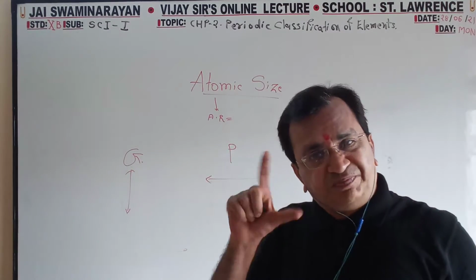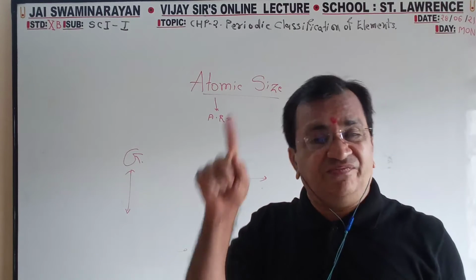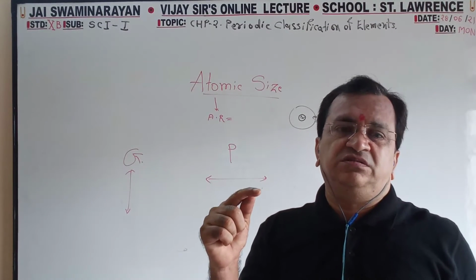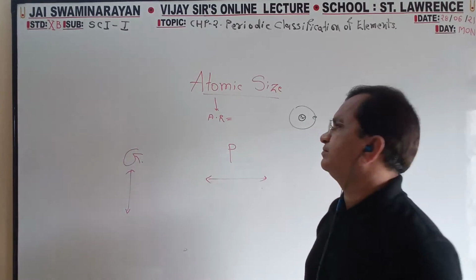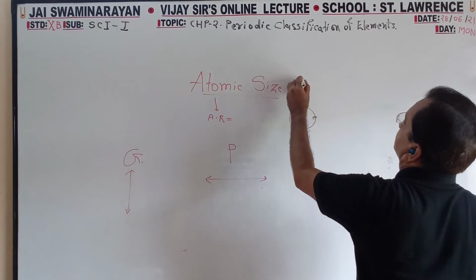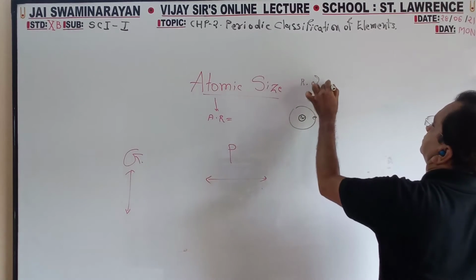For the size of a sphere, we need the radius of that sphere. So first, the radius of an atom, R of atom.